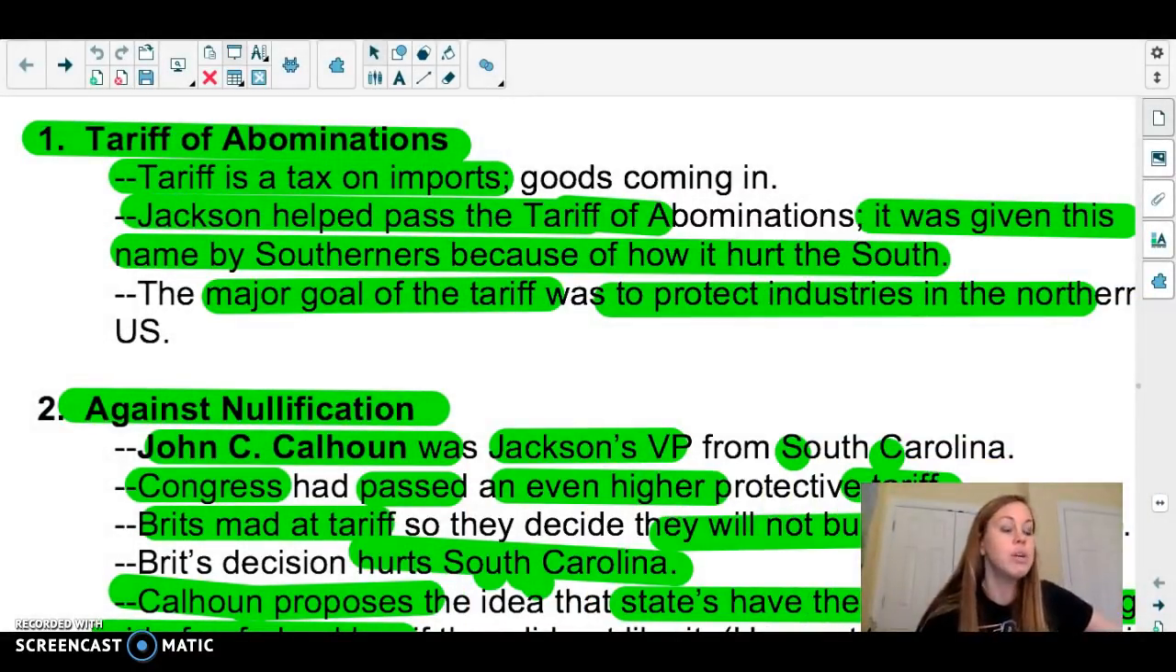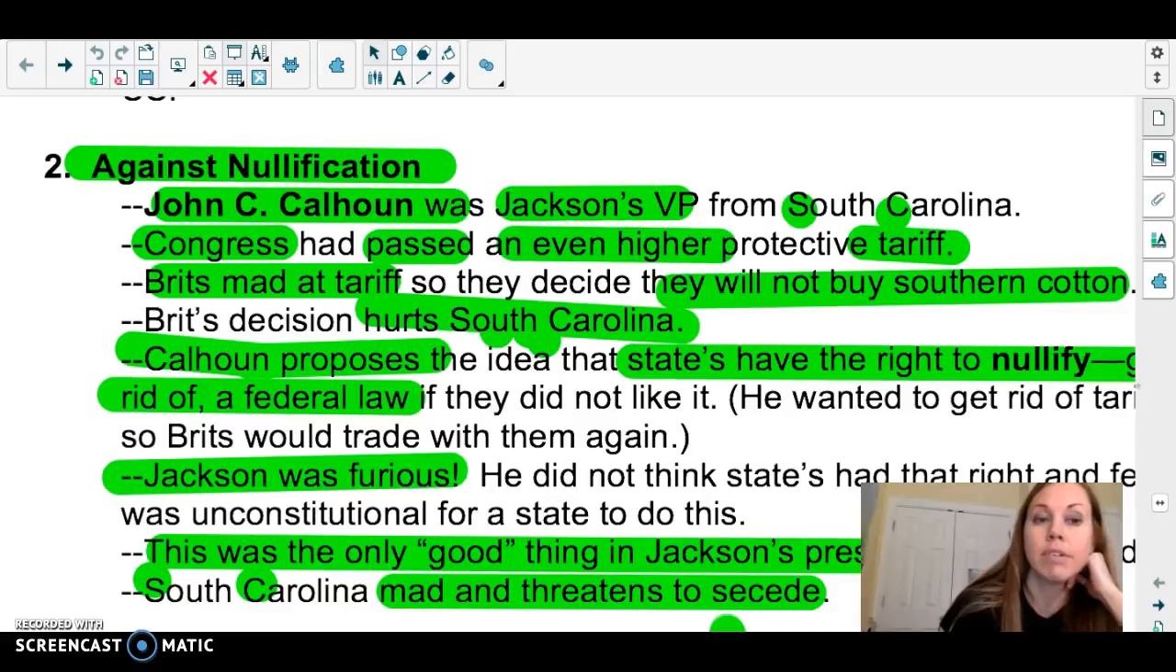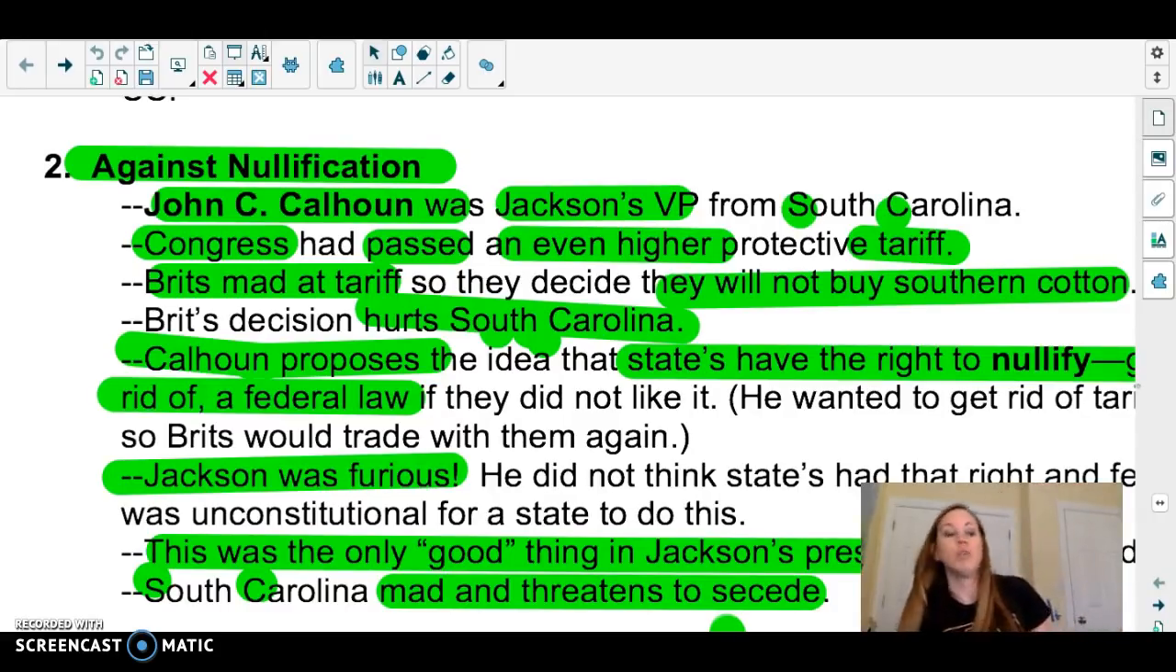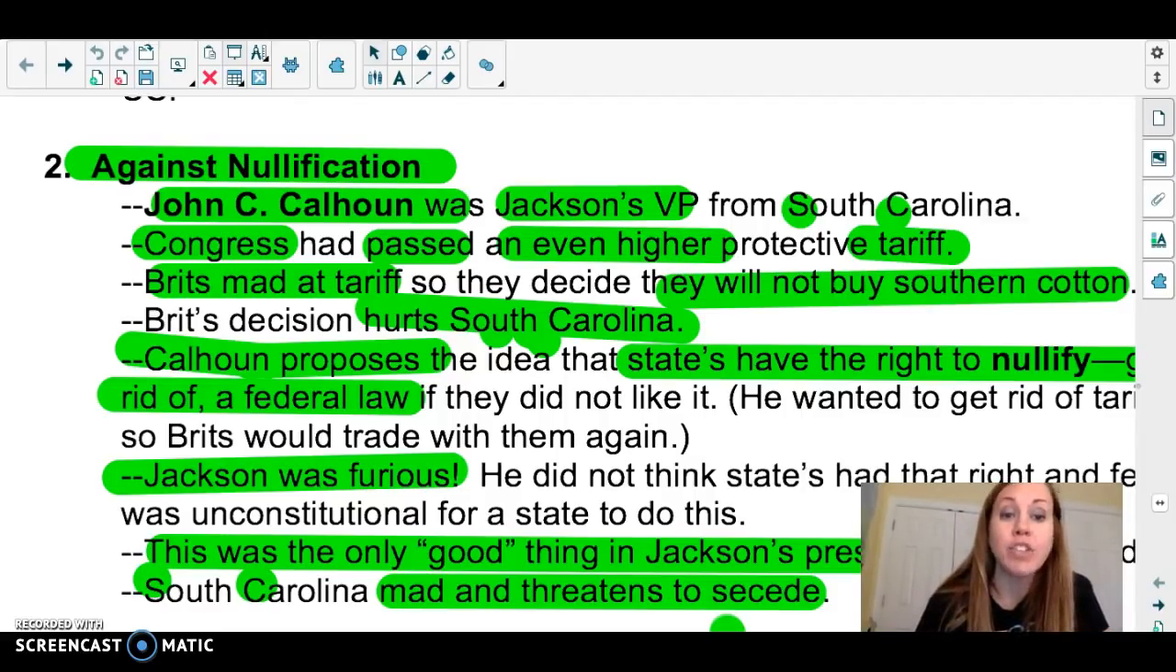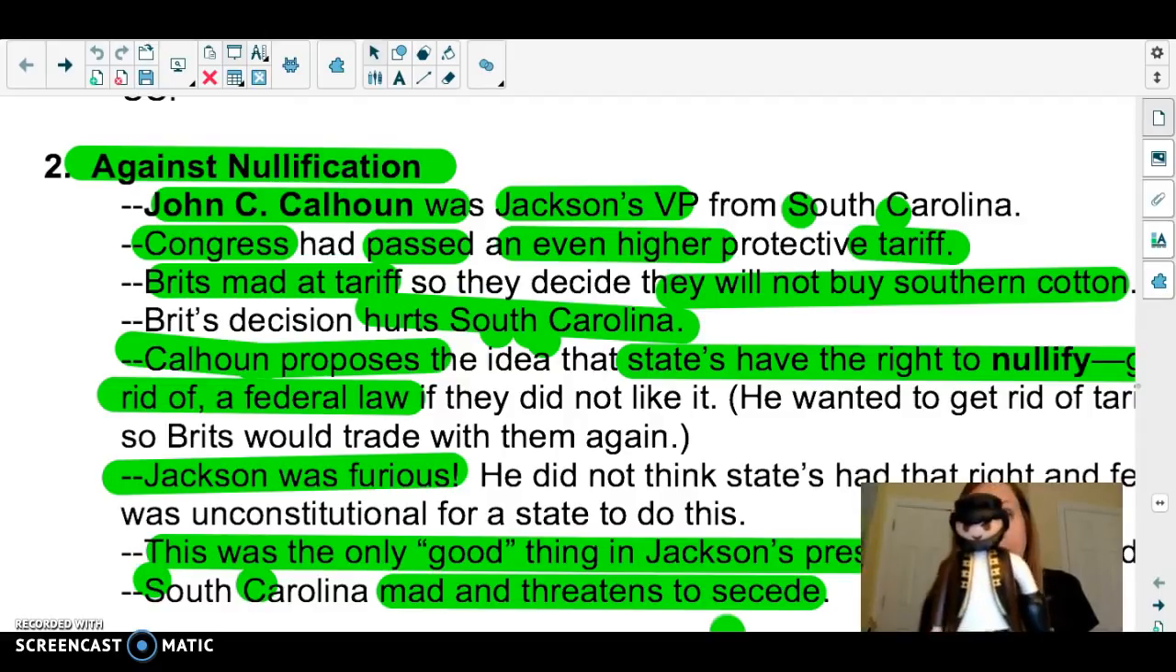Okay, all right, so with that said, we're going to have an issue with John C. Calhoun. John C. Calhoun is Jackson's VP. There he is, John C. Calhoun from South Carolina. And Congress has passed an even higher protective tariff. The Brits are so mad at this tariff, and they say, okay, no more Southern cotton will be bought by us, which hurts South Carolina, which is who John here represents. So he's the vice president, and he's from South Carolina, so he needs to step it up.